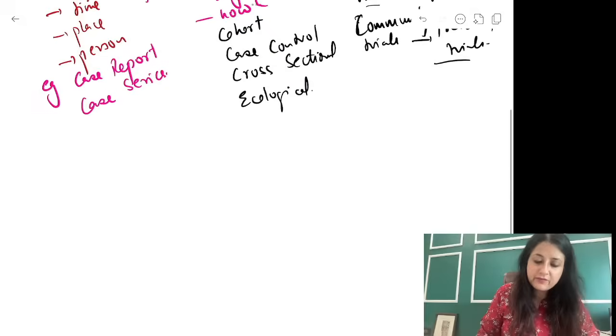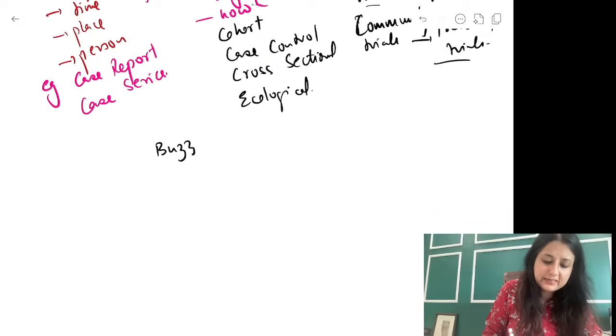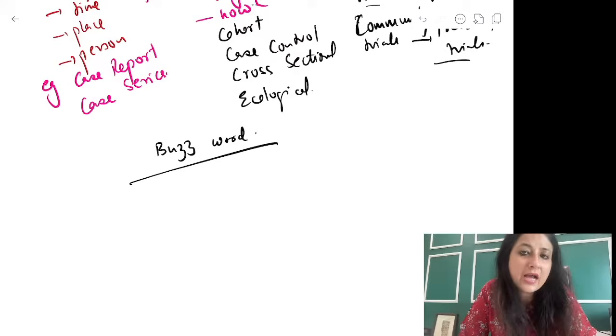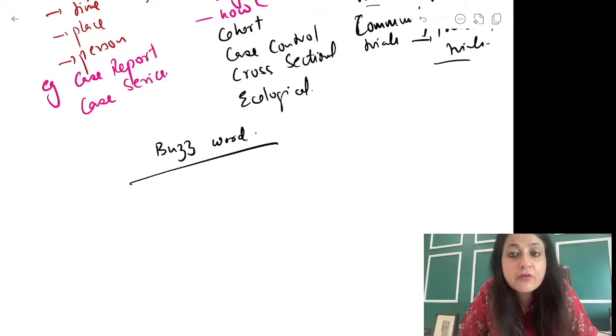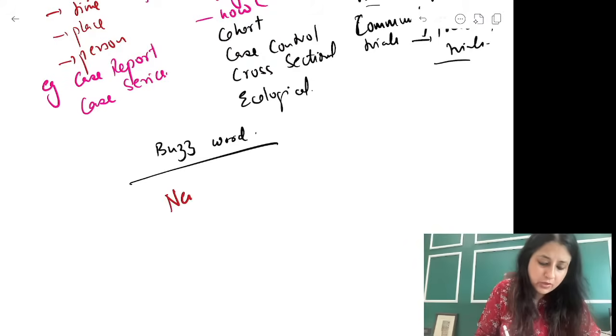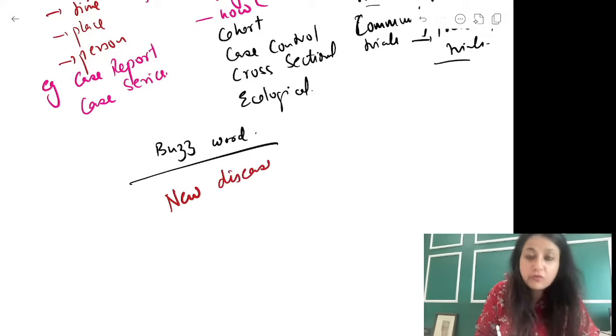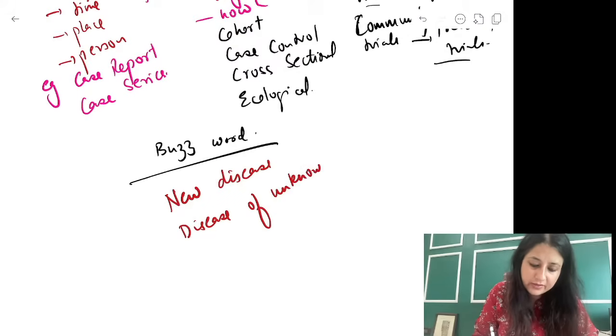Here I want to give you 2 buzzwords also. Please remember. Agar exam mein they ask you, try to answer in the comment section. What will be your study of choice if there is a new disease or a disease of unknown etiology? What study design would you want to conduct? आप कौन सी study design करना चाहोगे अगर कोई अभी new disease आती है of unknown etiology, all right?